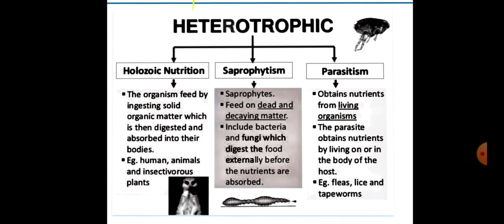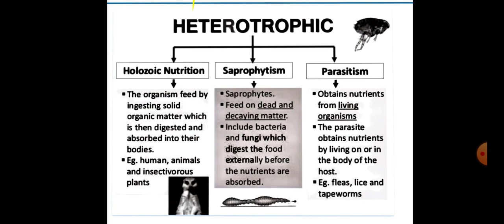Saprophytic mode of nutrition is a type of nutrition in which the organism secretes the digestive juices on the food. The food is digested while it is still to be ingested, right? So all your saprotrophs, fungi, bacteria, they feed on dead and decaying matter, and they digest the food externally before the nutrients are absorbed.